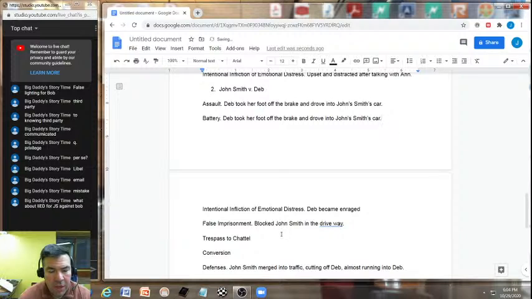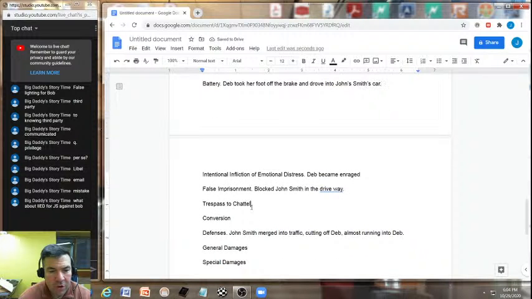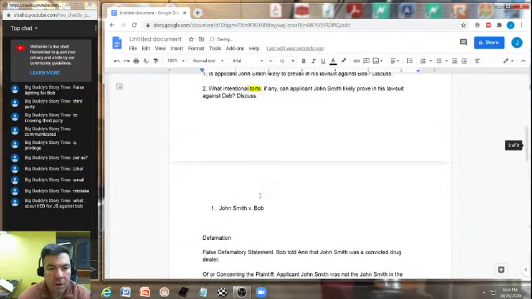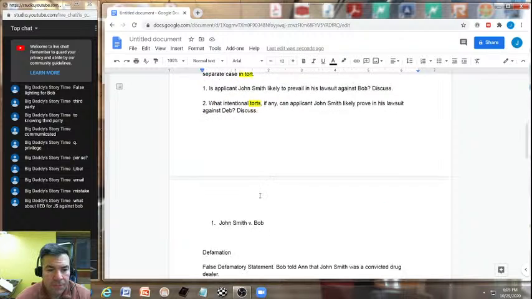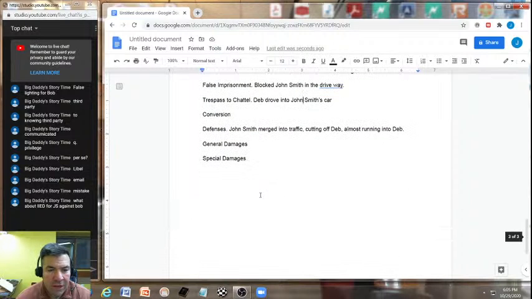Okay, and then coming down to trespass to chattel, drove into John Smith's car. Okay, significantly damaging the bumper. There it is. I want to add that additional fact.